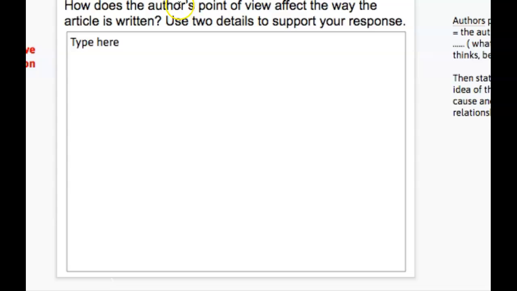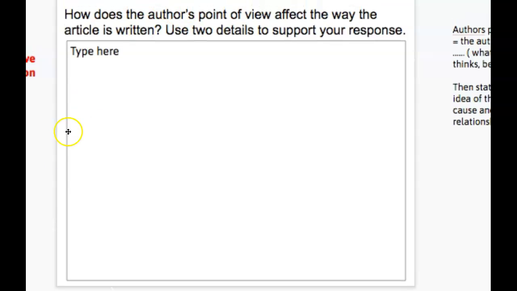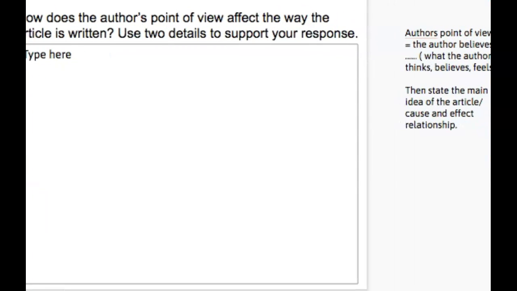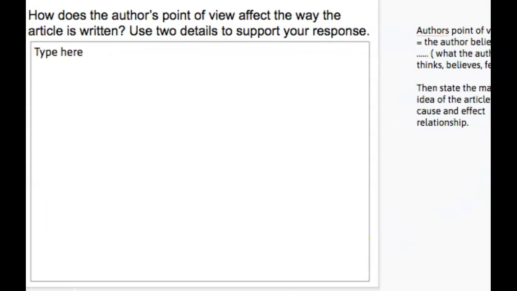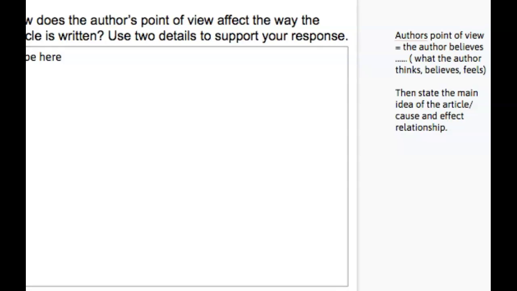Now you're going to answer this CRE question. How does the author's point of view affect the way the article is written? So when we think of author's point of view, we want to think, what does the author believe, right? We're seeing the article through his eyes. So what the author thinks, believes, or feels about what he wrote. So in this case, it'd be about COVID-19.